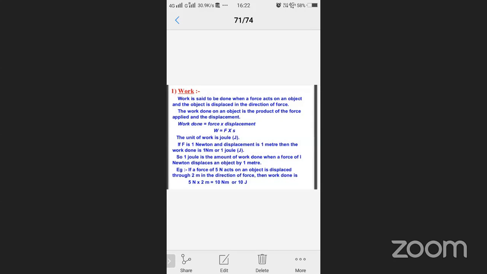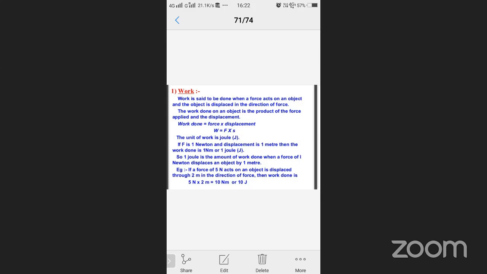What is the MKS unit of force? Newton. What is the SI unit of force? Newton only. What is the MKS unit of displacement? Meter. What is the SI unit of displacement? Meter. So both units are the same. MKS units are nothing but SI units, which is why MKS units are not mentioned particularly.